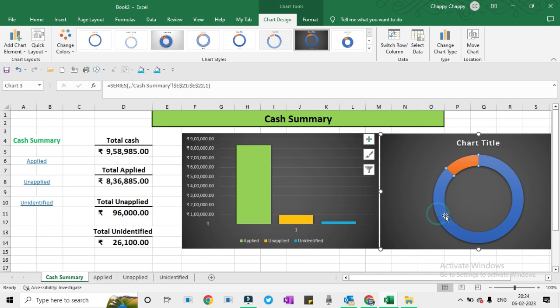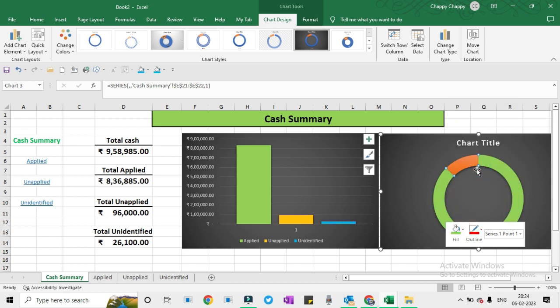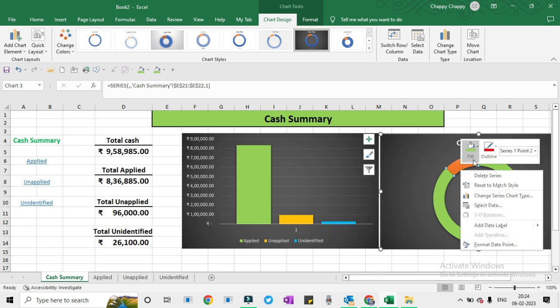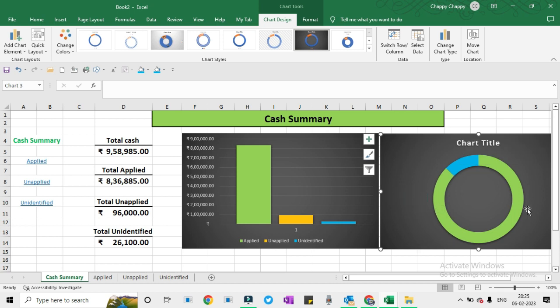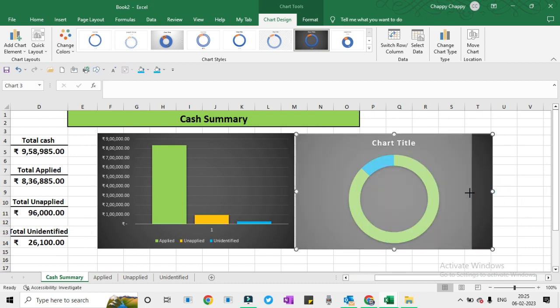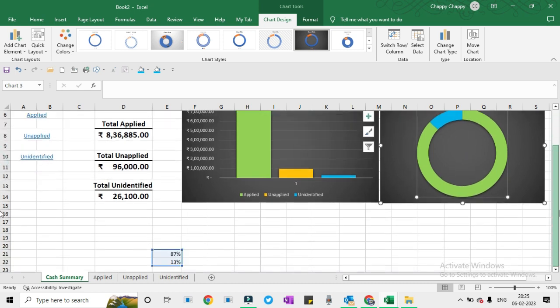Now we will insert one shape over here, Shape Fill, No Fill. Alright, this chart is better.